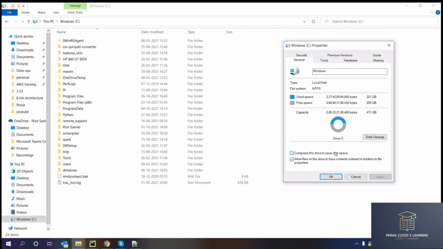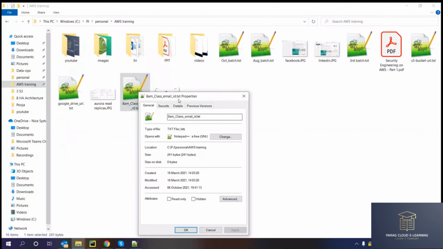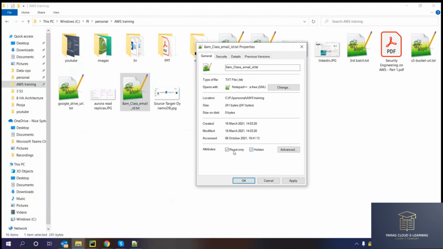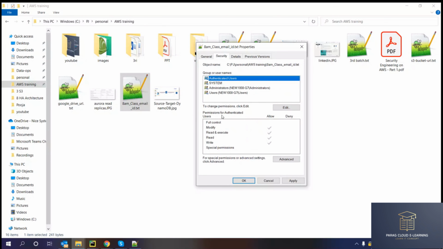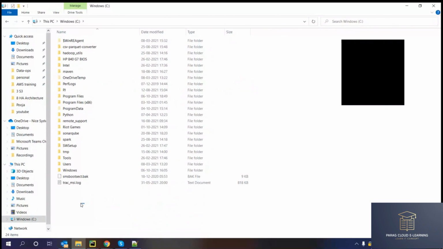You can see the compression; I can enable the compression, so all the new files which are coming will have compression enabled by default. And if I go to individual files also, I can change the property and the access. So always remember there are two types of properties: one is file level, the other is C drive level or hard disk level. Some properties are at the C drive level and some properties are at the file level.